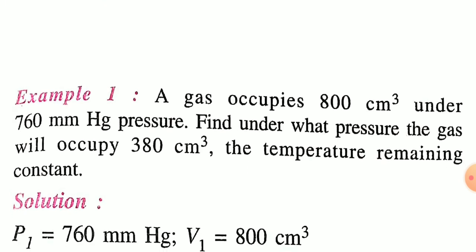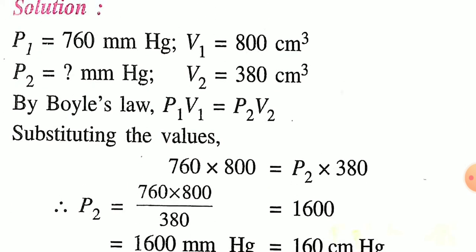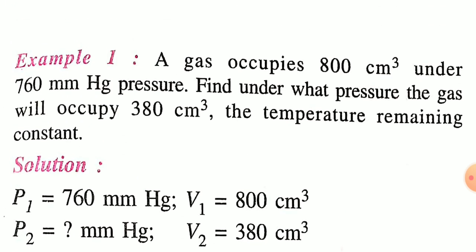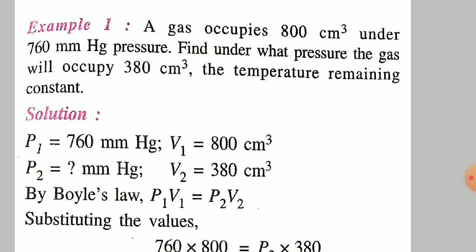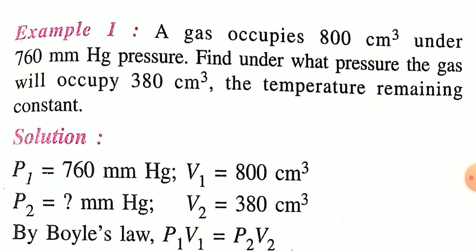Now, you have to do some numericals. You have to solve some numerical problems based on the mathematical expression of Boyle's law, which is P1 V1 = P2 V2, where P1 is the initial pressure, V1 is the initial volume, P2 is the final pressure and V2 is the final volume. Using P1 V1 = P2 V2, you have to solve some numerical problems.